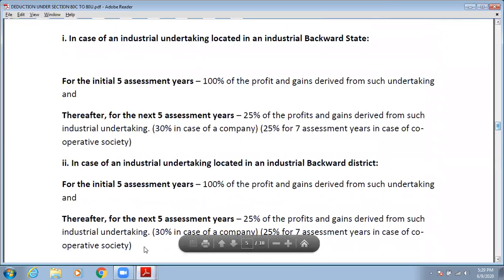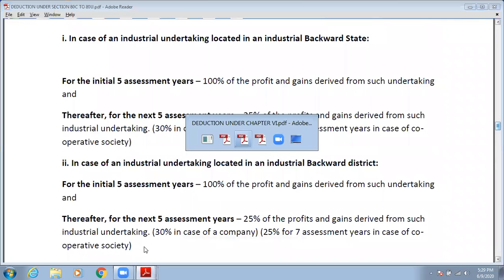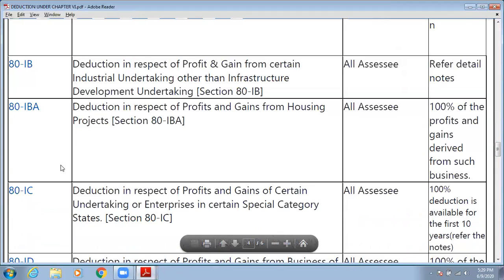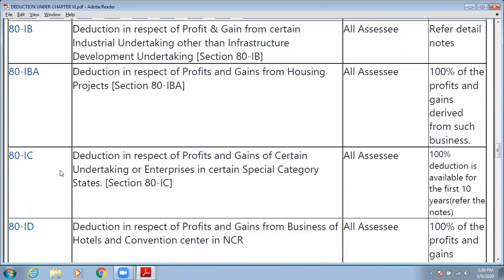Okay. Yes. So let me show you the slide for the next. Yes. 80 IB we had already studied. I think 80 IB A also we had studied. Now we are going to discuss the next section, that is 80 IC. So see what is the reduction. Reduction in respect of profit and gain of certain undertakings or enterprises in certain special category states.